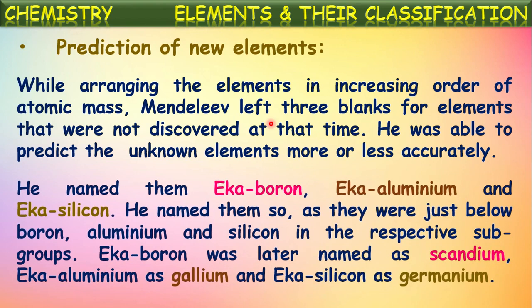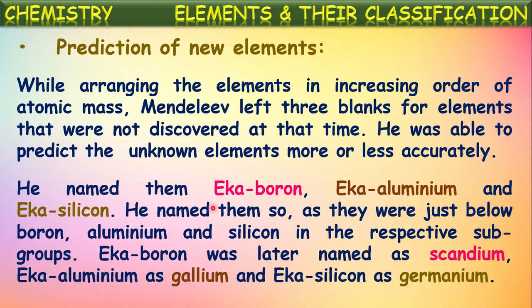He named those unknown elements Eka boron, Eka aluminum, and Eka silicon. He named them so as they were just below boron, aluminum, and silicon in the respective subgroups. So he left a blank below boron in the periodic table, and he assumed that element also would show similar chemical properties just like boron.